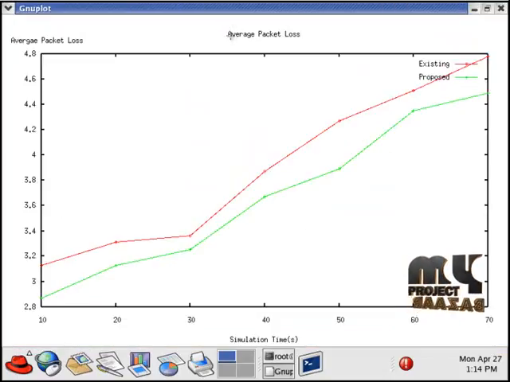And then run average packet loss. Average packet loss in our project compares the existing and proposed system, with packet loss on the y-axis and simulation time on the x-axis. Compared with the existing system, the proposed system reduces the average packet loss. Use the synopsis diffusion aggregation framework.